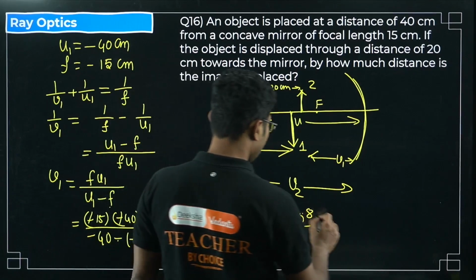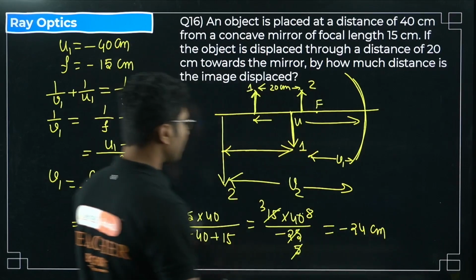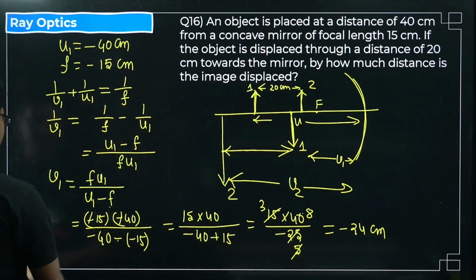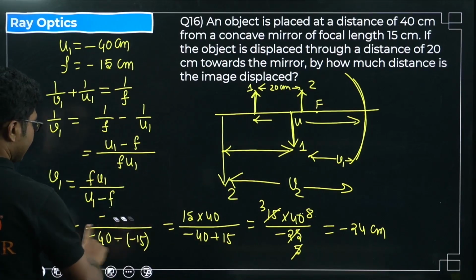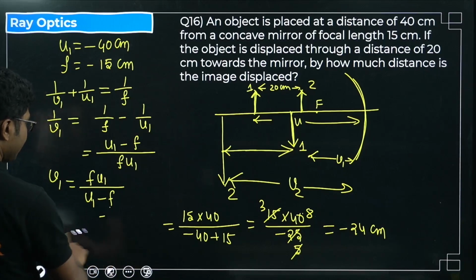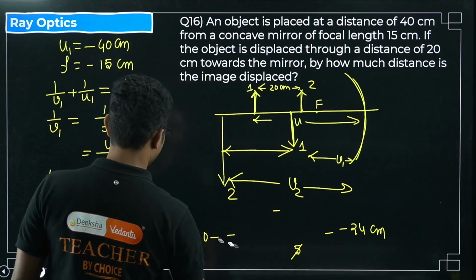So it will be minus 24 centimeter. So in the first case, the image distance is minus 24 centimeter.